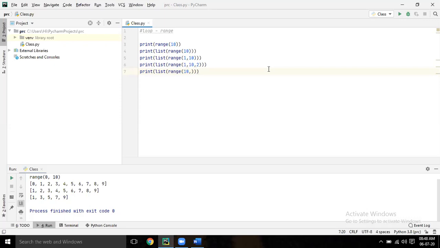And this one, 1 comma 10 comma 2, means starting will be 1, end will be 10, and increment will be 2. Now here I want reverse order, 10 to 0. That means starting will be 10, then comma 0. So how will it increment?